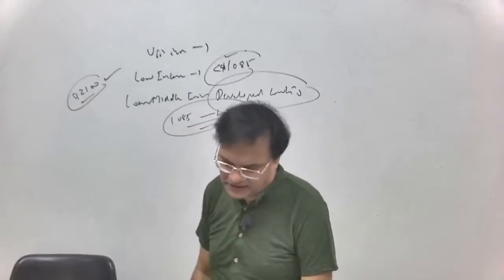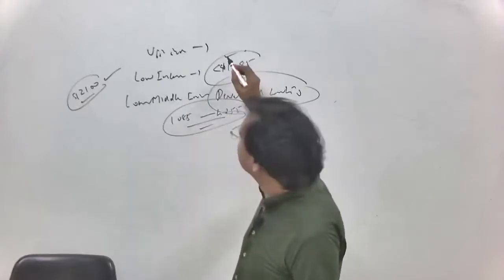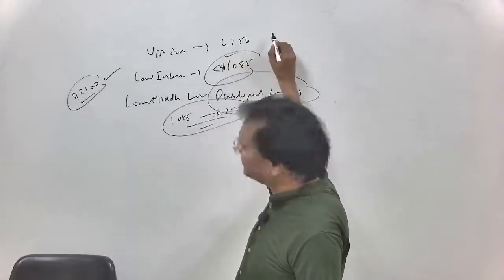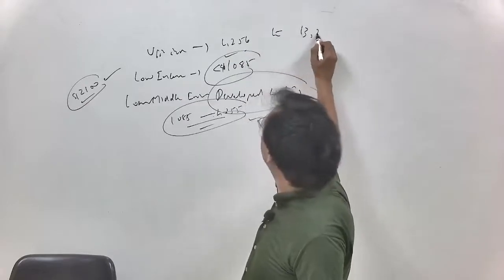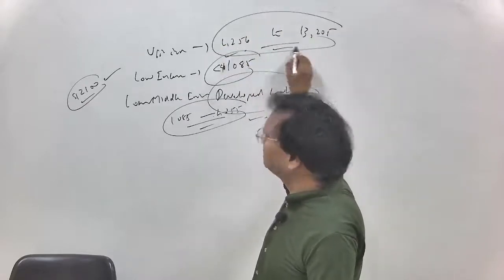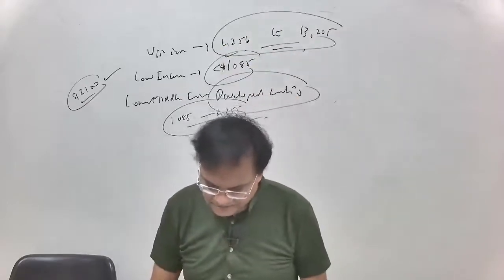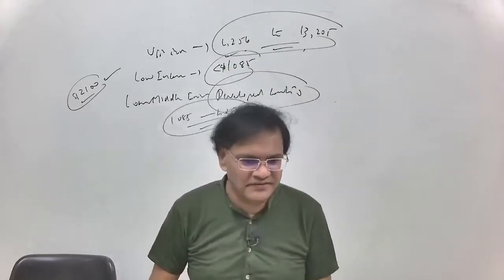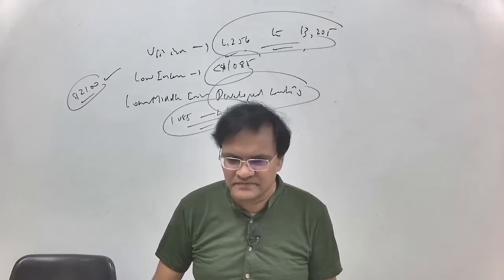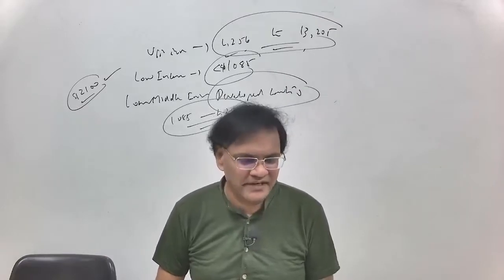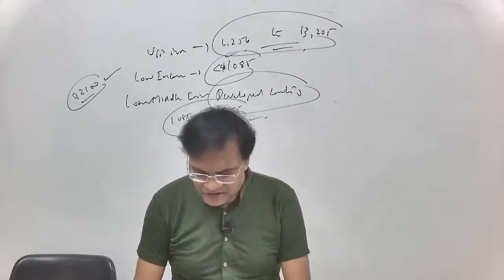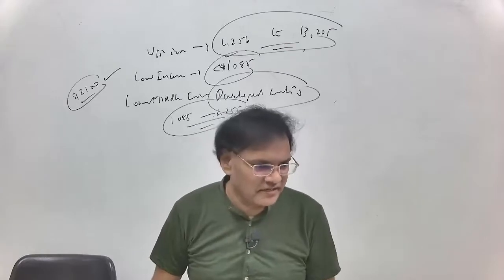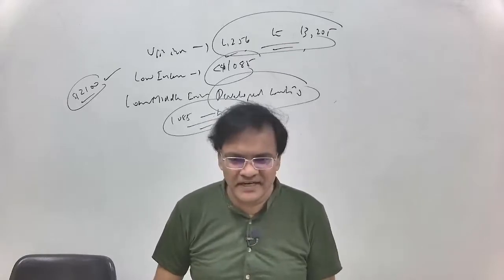Then upper middle income countries. This is what the United Nations says, between $4,256 to $13,205. Upper middle income countries. These are mostly the Southeast Asian countries, Middle East. They are all upper middle income countries. You can see here, South Africa is there, Brazil is there, China is there. They are all part of upper middle income countries.